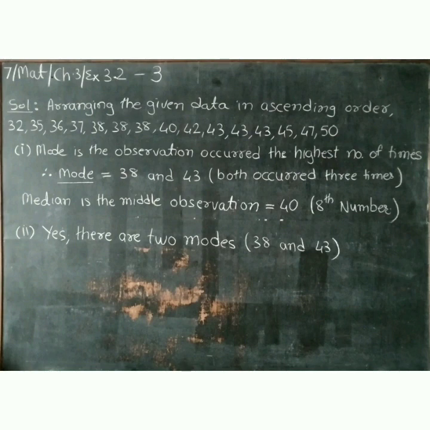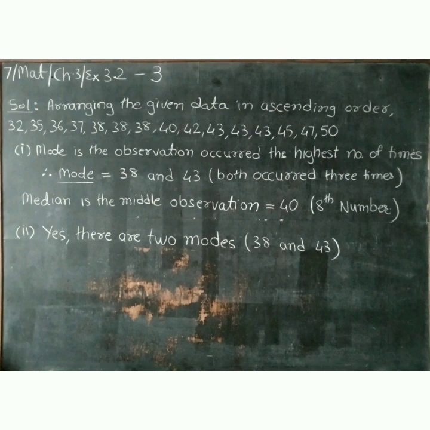Mode is the observation that occurred the highest number of times. Therefore, mode is equal to 38 and 43. Why is it so? Because both occurred 3 times. Now, median is the middle observation, which is equal to 40. Why? It is the 8th number.